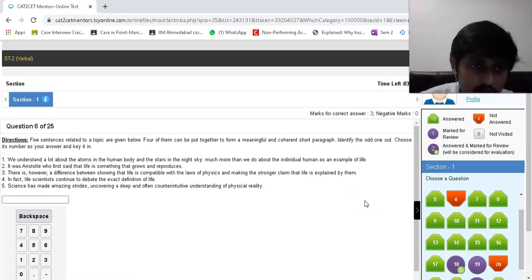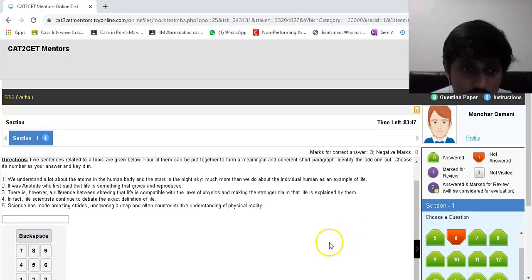We understand a lot about the atoms in the human body and the stars in the night sky, much more than we do about the individual human as an example of life. It was Aristotle who first said that life is something that grows and reproduces. There is however a difference between showing that life is compatible with the laws of physics and making the stronger claim that life is explained by them. In fact, scientists continue to debate the exact definition of life. Science has made amazing studies uncovering a deep and often counterintuitive understanding of physical reality, about the atoms in the human body and stars in the night sky, much more than we do about the individual human as an example of life.